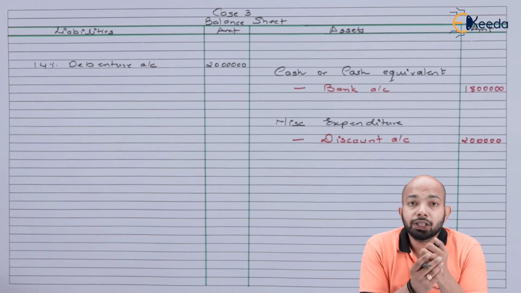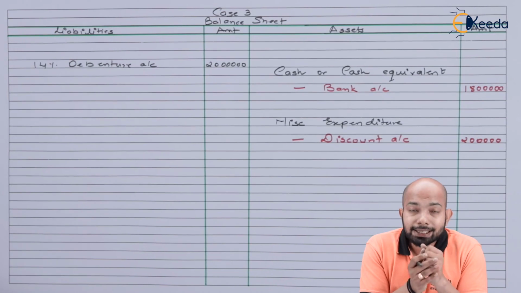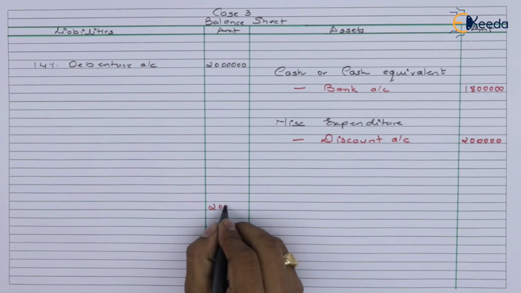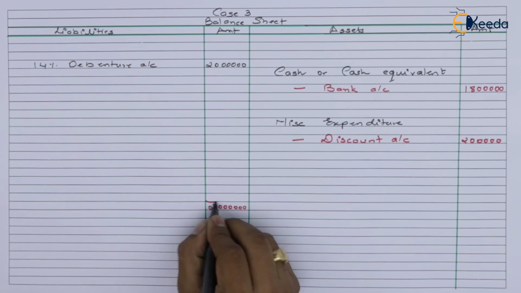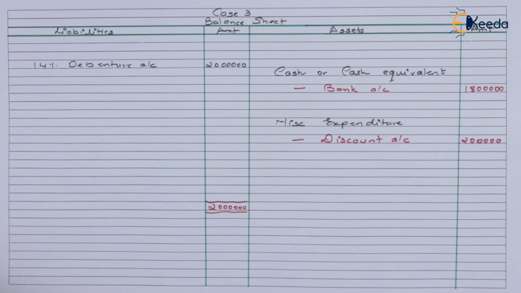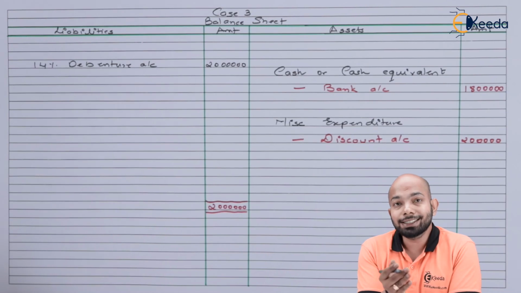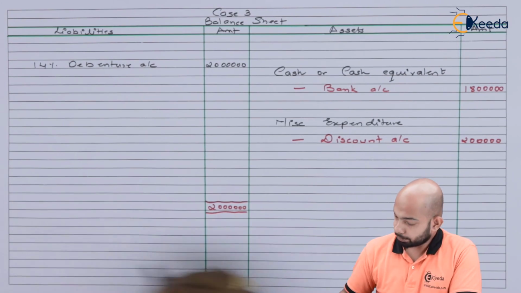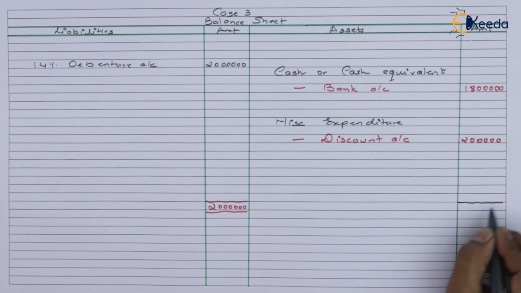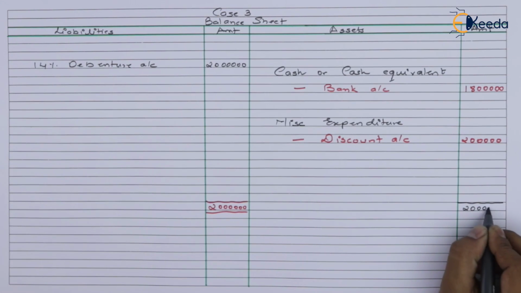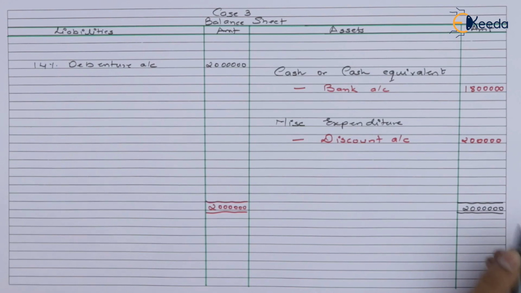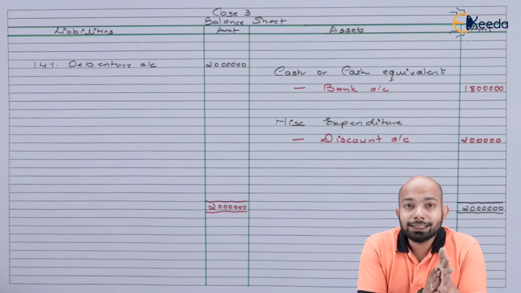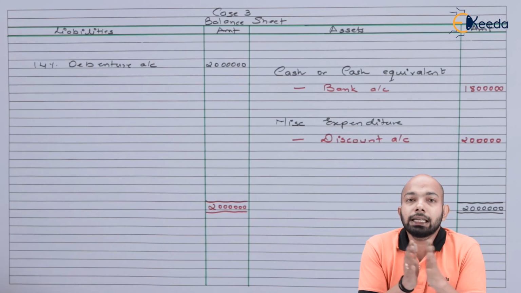Now it's time to mention the balance sheet total. On the liability side, we have a total of 20 lakh here. Similarly, on the asset side, we have a total of 18 lakh plus 2 lakh, which gives you a total of 20 lakhs. So with this, we have finalized the balance sheet for case 3 as well. And with this, we complete our illustration.